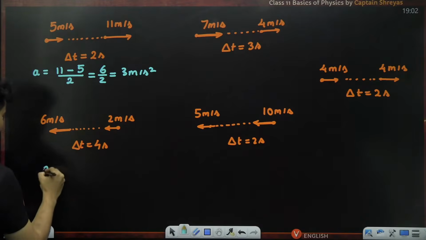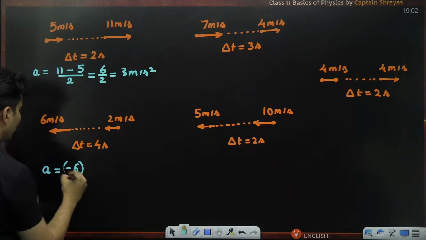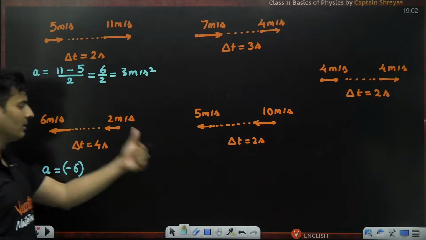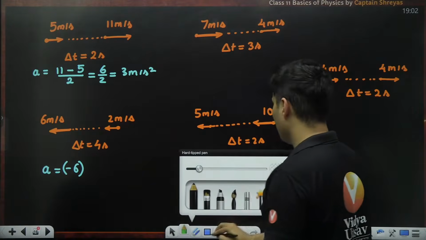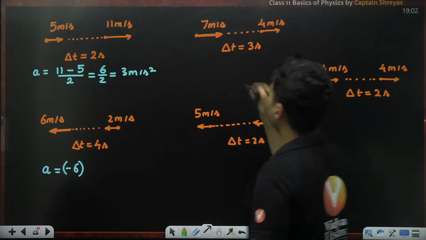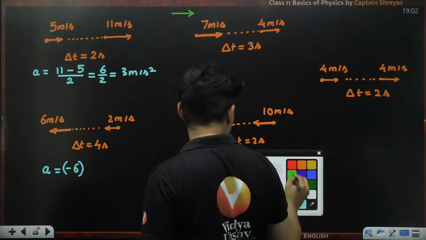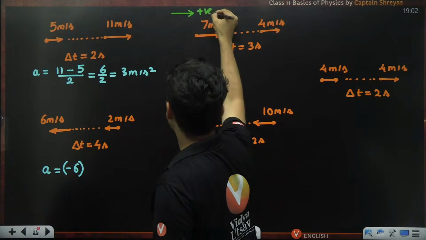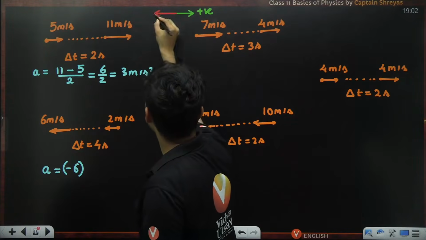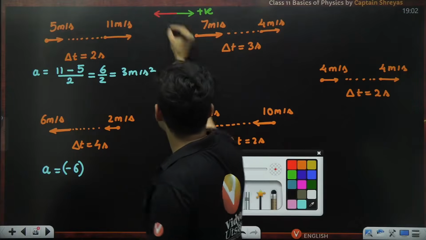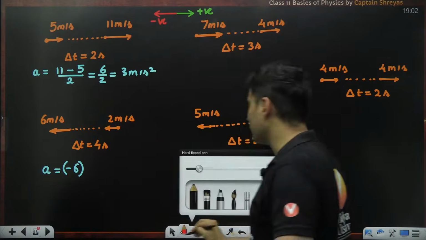In this scenario, acceleration will be final velocity -6. Why -6, my dear students? This side is negative, that side is positive. We have to choose a sign convention. That's very, very important. Otherwise, everybody can give any signs. So this side, let's take it as positive direction, x-axis, and obviously the other side will be the negative direction. Is that okay? So anything on that side will be negative, anything on this side will be positive.